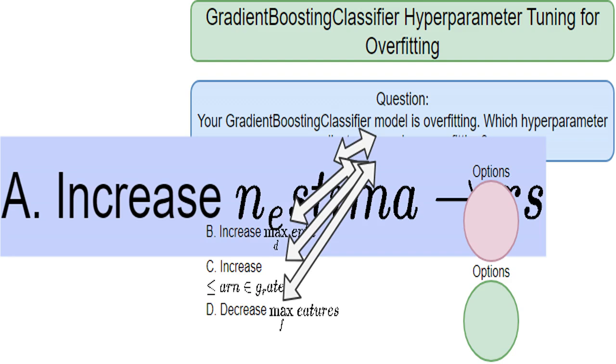Increasing n_estimators, the number of trees. Sounds good, right? More trees usually mean better performance. But, there's a catch. If your trees are too complex, deep, adding more just amplifies the overfitting. It's like adding more people to a team, but if they all work inefficiently, you won't see improvement.